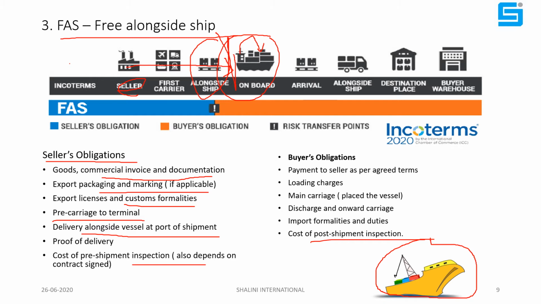The buyer's obligations: payment to the seller as agreed, loading charges, main carriage freight. The buyer is arranging the vehicle, so he has to pay the freight charges. Discharge, onward carriage, import formalities. Once the cargo reaches, he has to unload the cargo, do the customs formalities and pay the duties. Regarding post-shipment and pre-shipment inspection, I have already explained. Now we will move to the next Incoterm.